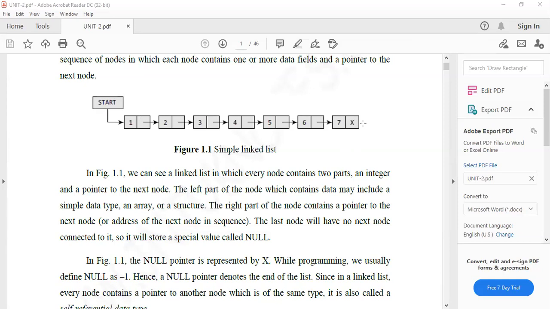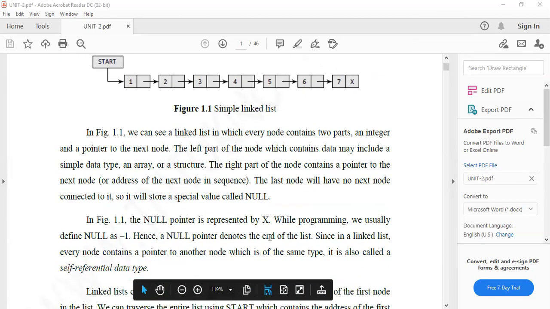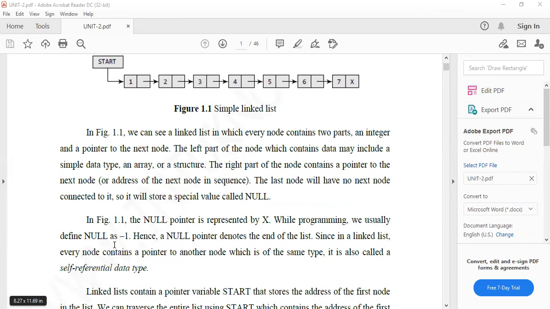A linked list is also called a list; we can simply call it a list. After the ending of the list, you simply represent it with the cross mark, which represents the end of the list. That's it. For example, if the null pointer is represented by the X mark, while programming we usually define null as -1. -1 means what? Before 0, -1 is there. -1 means nothing will be performed. In programming, sometimes we may use null or we may use -1. You need to remember that.